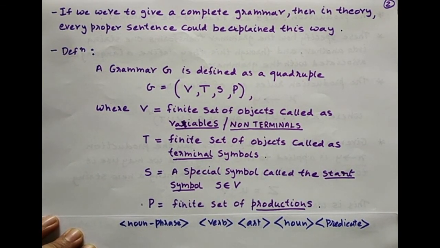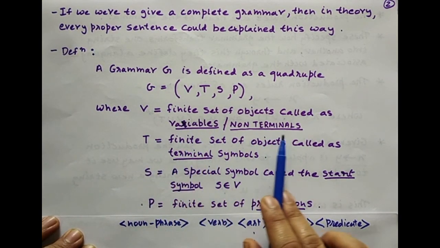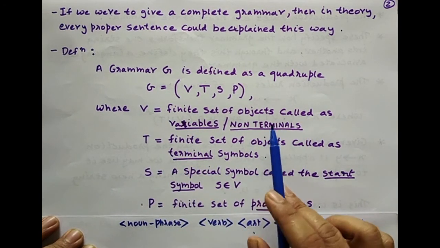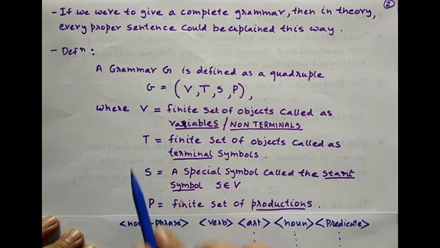At any point of time, these contain different values. For example, noun: based on what sentence it is, different nouns can be used, different words can be contained in this noun. So a list of nouns will be there, a list of predicates, a list of articles. So noun phrase, verb, article, noun are like containers which hold different values at different times. So in English these are called variables or non-terminals, which store different terms at different times.